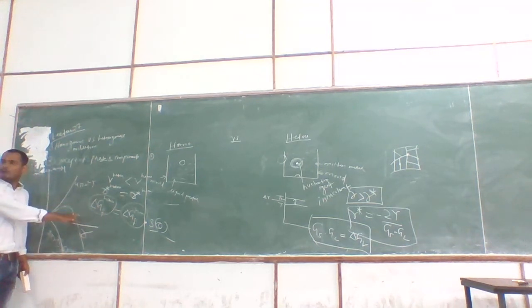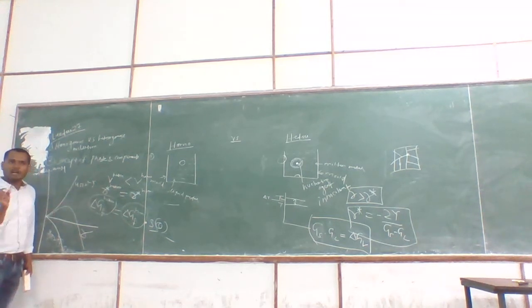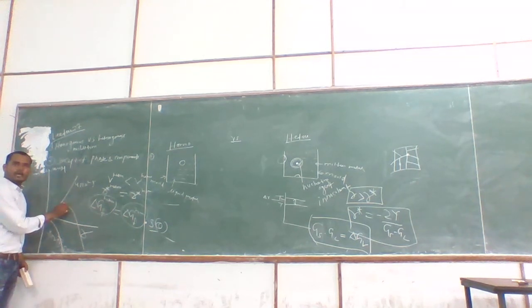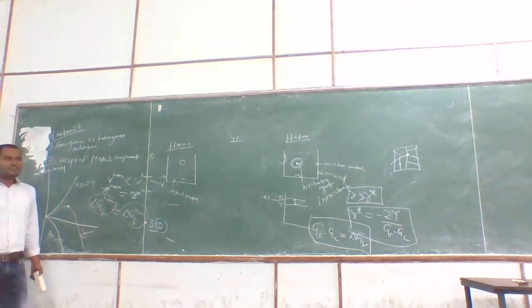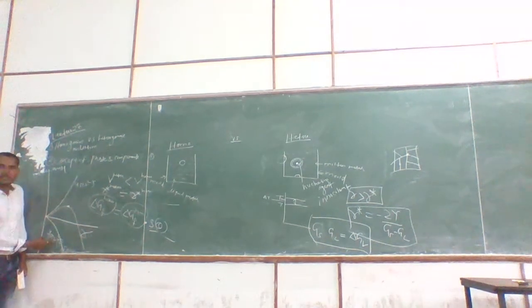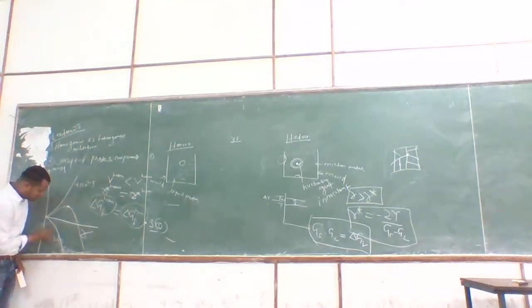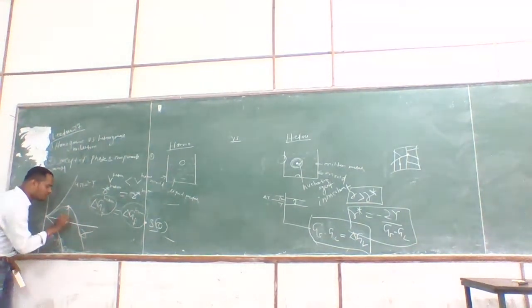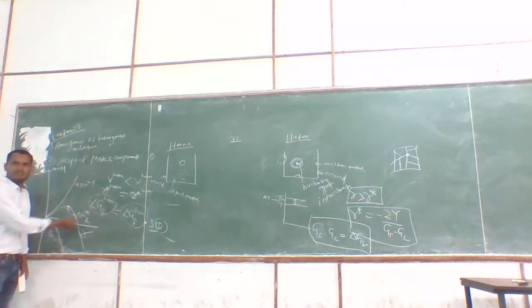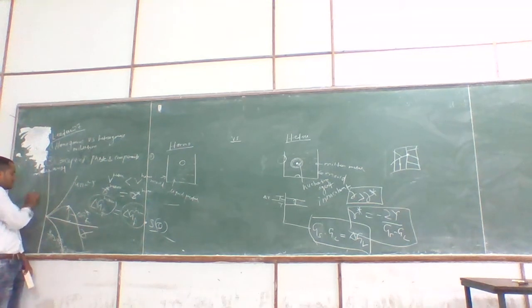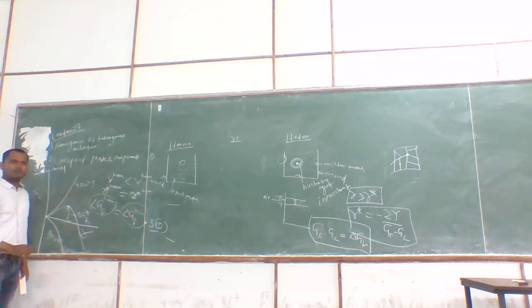So remember why it is moving up initially? Because for a small r value, the r square term is dominating, right? So it moves up and it reaches the maximum value here. Then when the r value increases, the r cube term will dominate, so again it decreases. It follows this curve. So this is nothing but delta Gf maximum. And I can write this one is delta Gf. Free energy versus R. Okay? Changing free energy.